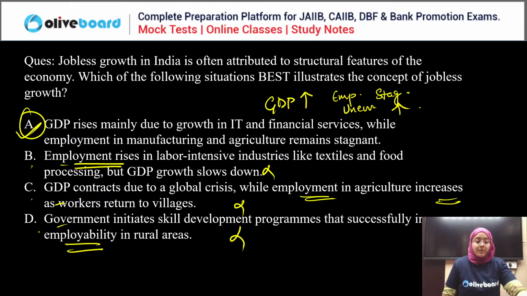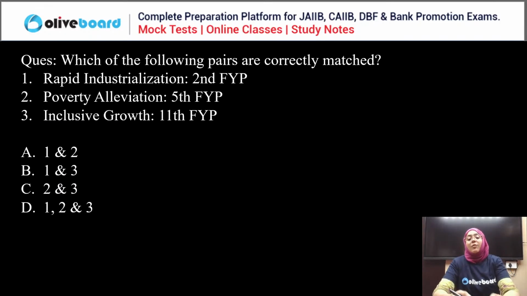Then everyone, can we move forward? Good guys. Next, which of the following pairs are correctly matched? Rapid industrialization, second 5 year plan.